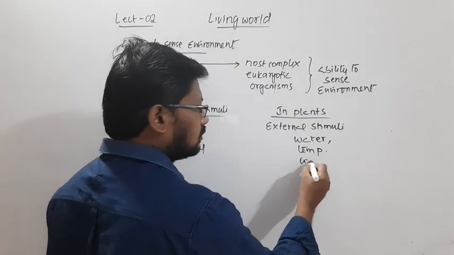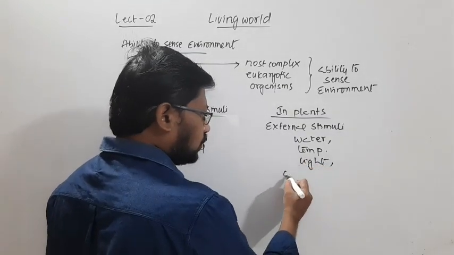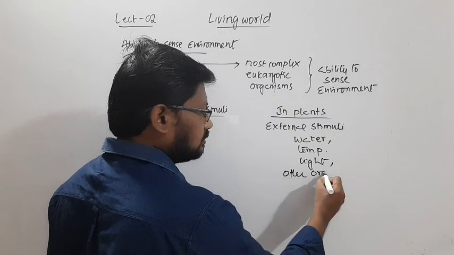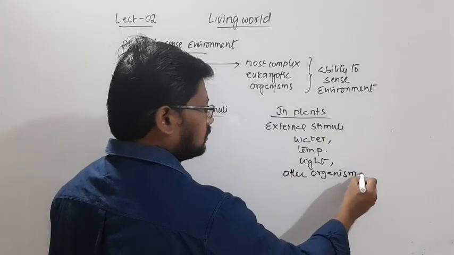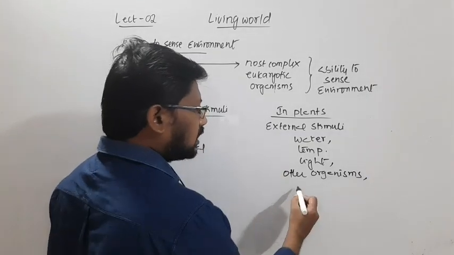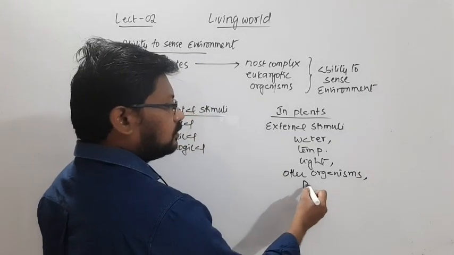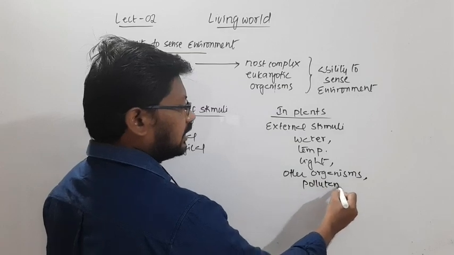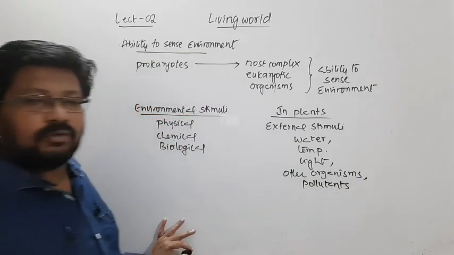They respond to water, to temperature, to light, to other organisms, which is a biological stimulus, and even to pollutants.